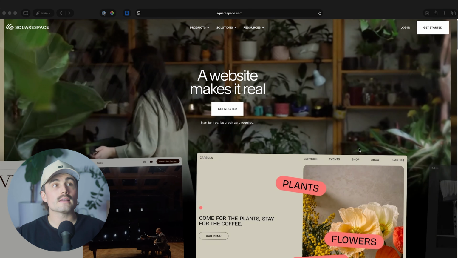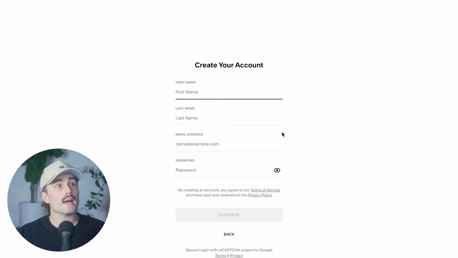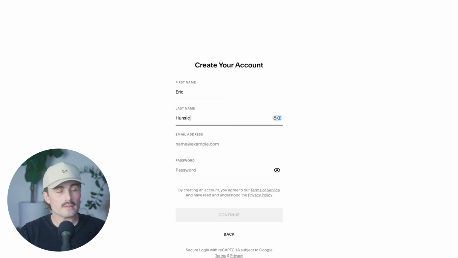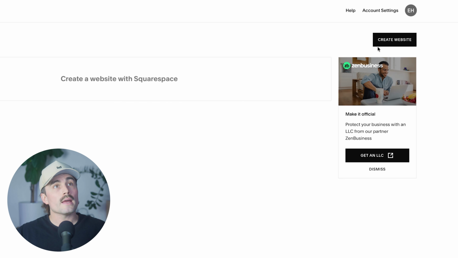So after you go ahead and click that link down in the description, I'm going to click on log in. All right, so it looks like I don't have an account, so I'm going to go ahead and create a new one here. Just fill out this basic information, type in an email address and a password, and we'll click continue. Let's go ahead and create a website with Squarespace.